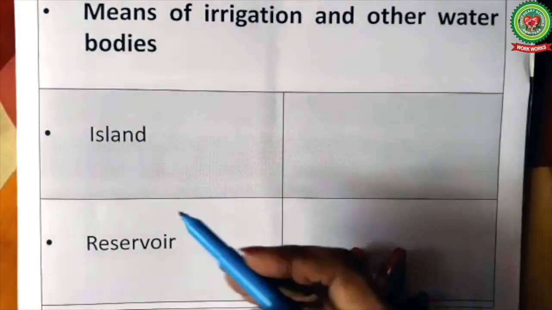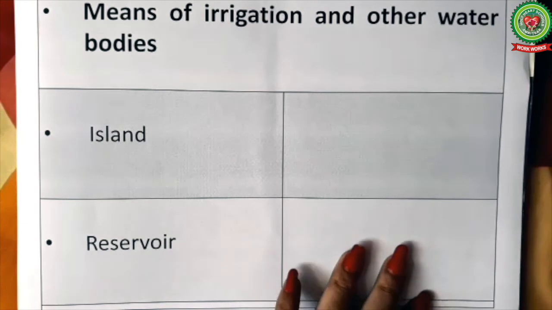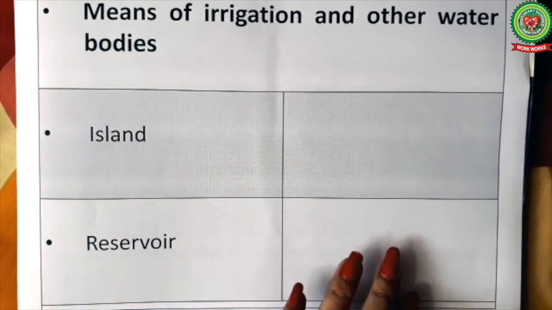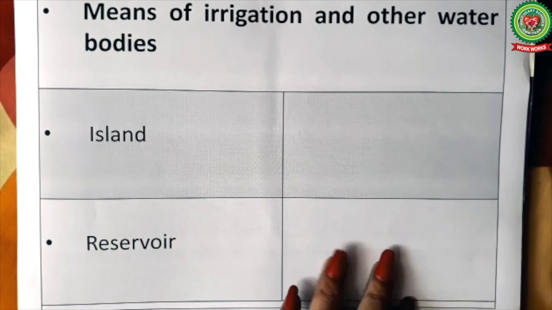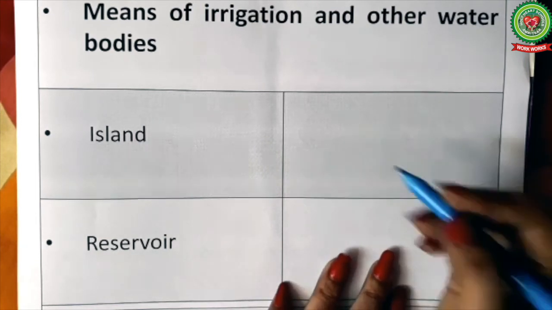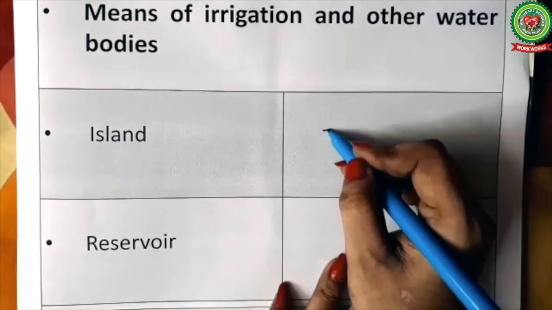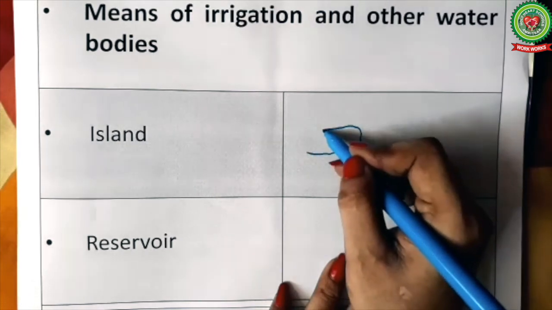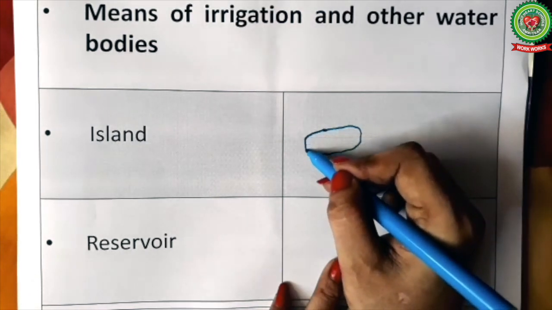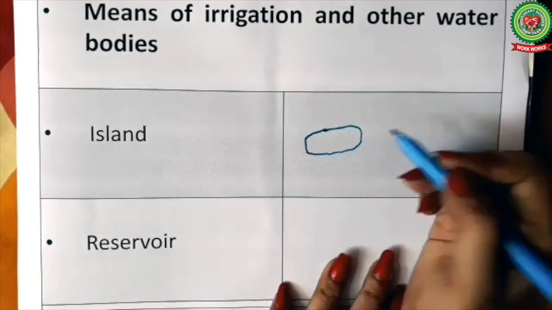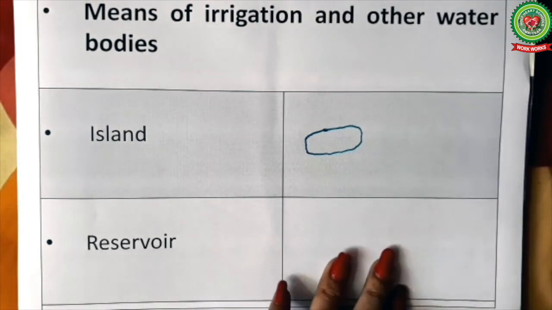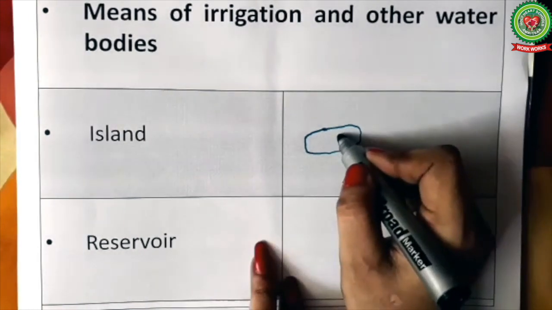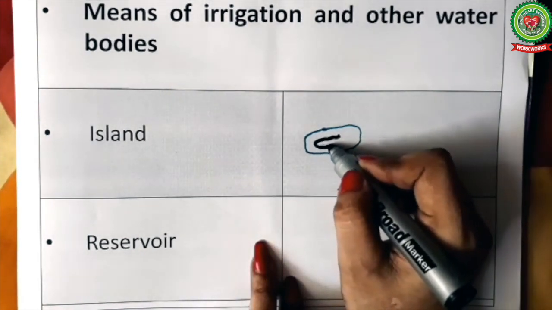Next we have island. An island is a piece of land surrounded by water from all sides. So here we need to show a water body. A water body can be a pond, a lake, a sea or ocean. So this is the water body I have shown. Inside the water body, a white patch will be shown depicting the island.